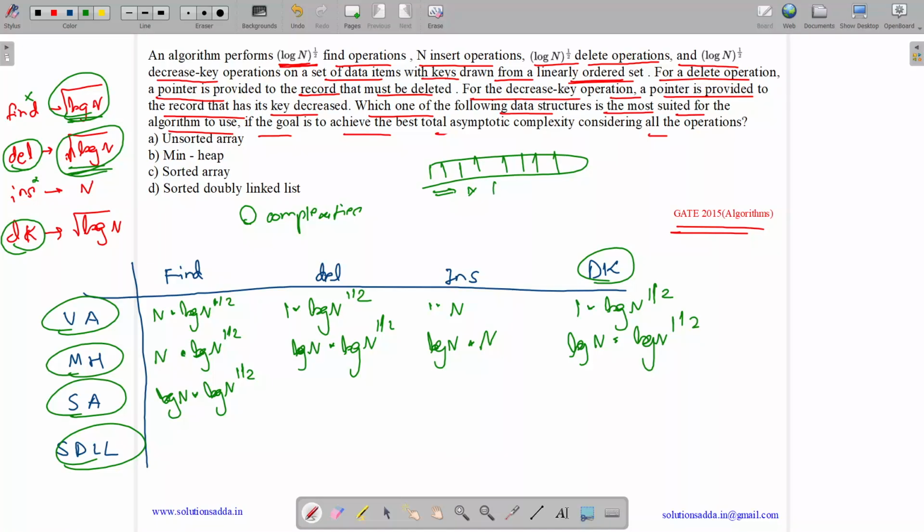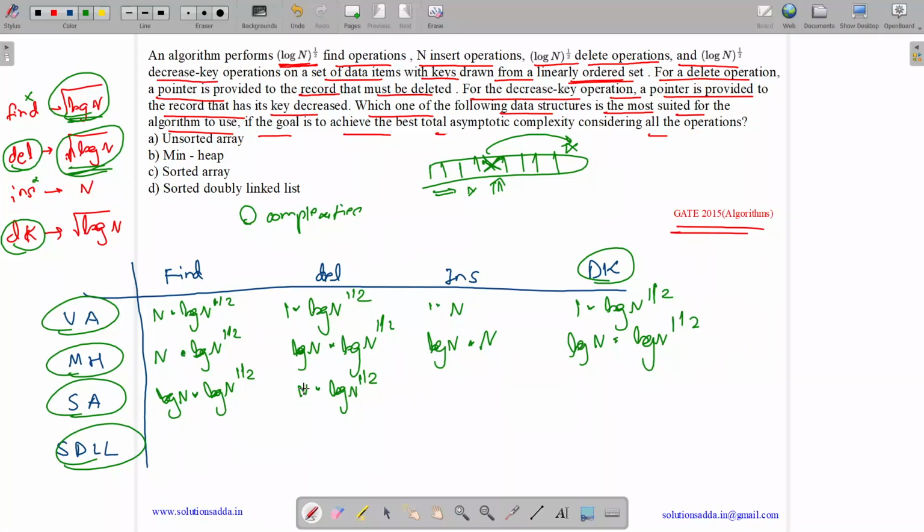So how do we delete the item? We are given a pointer, so we just go and delete the item, replace it with the last and delete it. But then we need to make sure that it remains sorted. So for sorting, it will take order of n time for 1, and for n decrease key, it will take n to the power log n to the power 1 by 2.